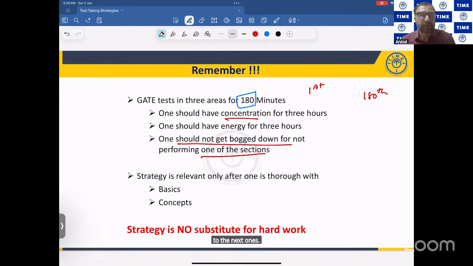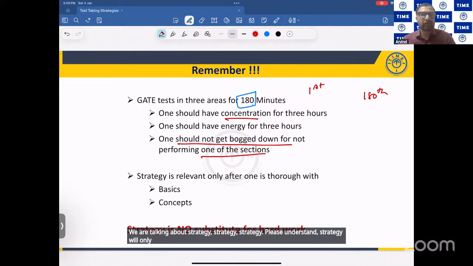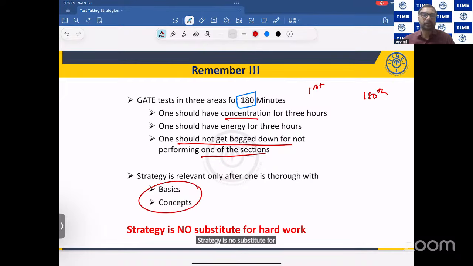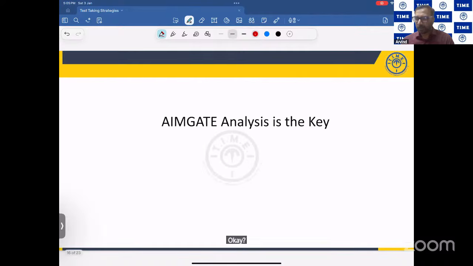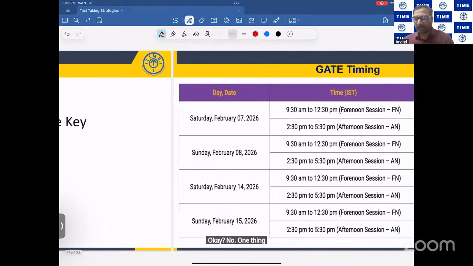And we are talking about strategy. Please understand, strategy will only work when you have the right basics and all the concepts learned. Strategy is no substitute for your hard work. Now, one thing is that the mock GATE is important.